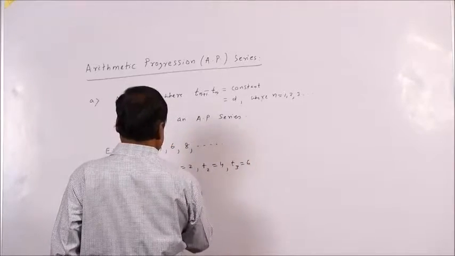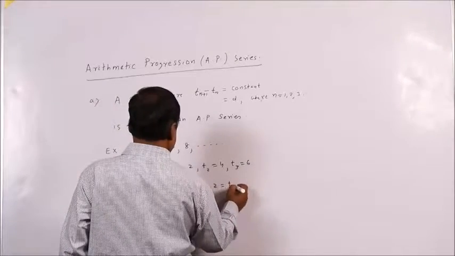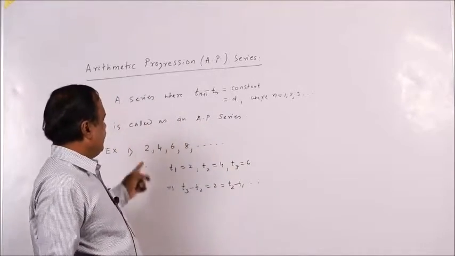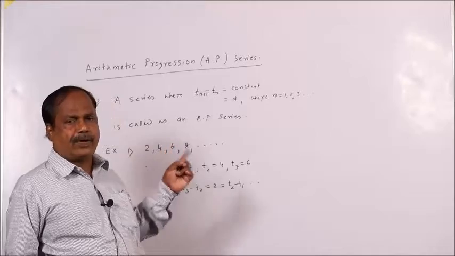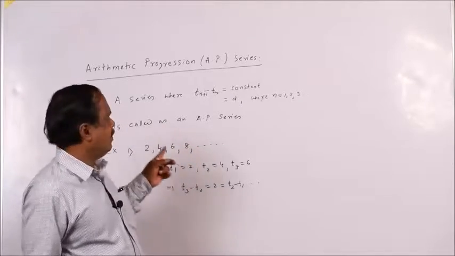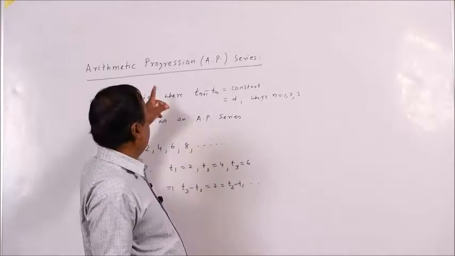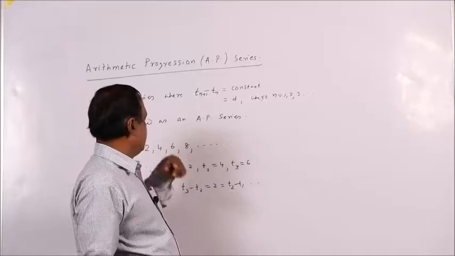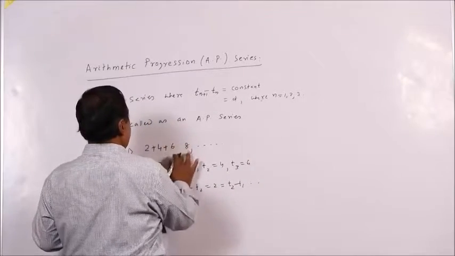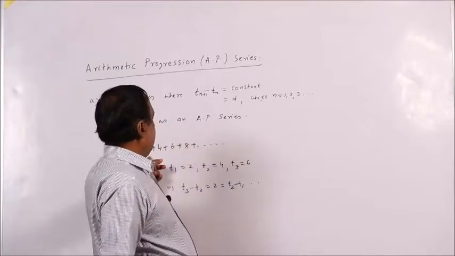This implies T3 minus T2 is 2, equal to T2 minus T1, and so on. So, if the succeeding terms are formed by adding a definite quantity to the preceding term, then the series or sequence is known as an arithmetic progression sequence. I have written down a sequence; if you add these, it becomes a series. All right.